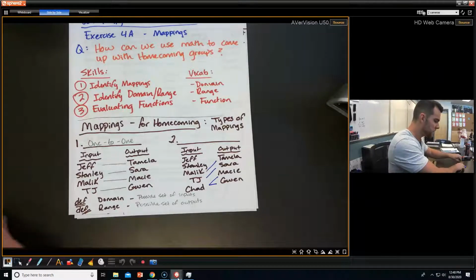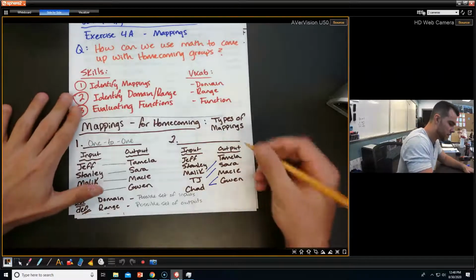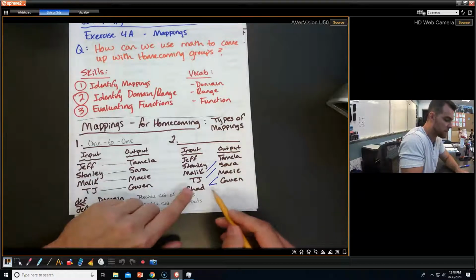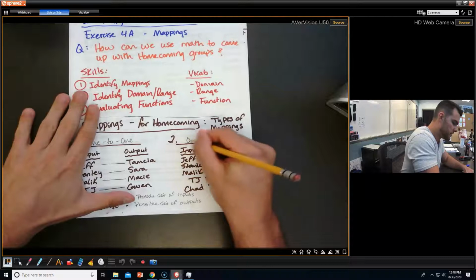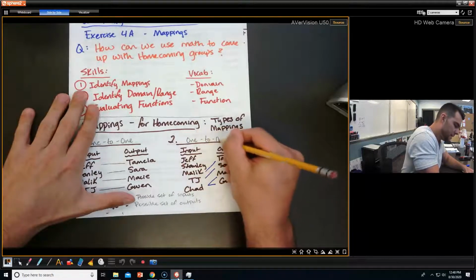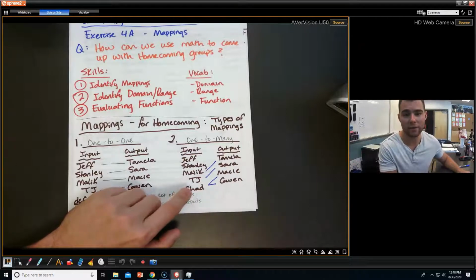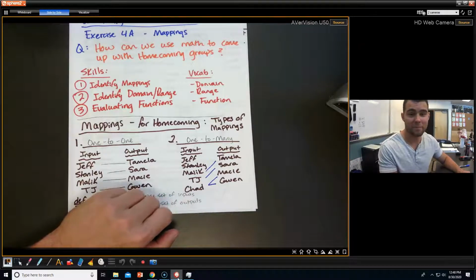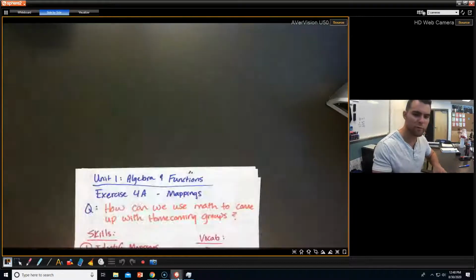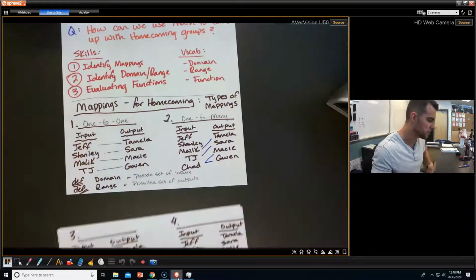Still going to work out for Jeff and Stanley, but this type of mapping is called, because Chad now has 2, 1 to many. 1 Chad is getting many outputs. Chad, that's going to come to bite you in the butt later on, man. But we will see. We shall see how that will, okay?